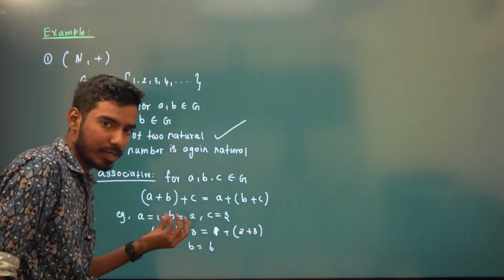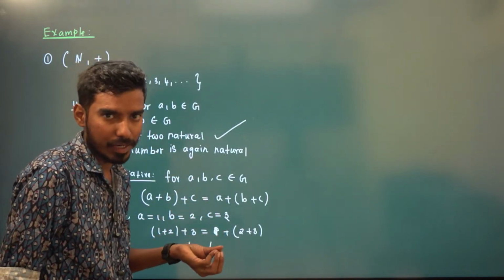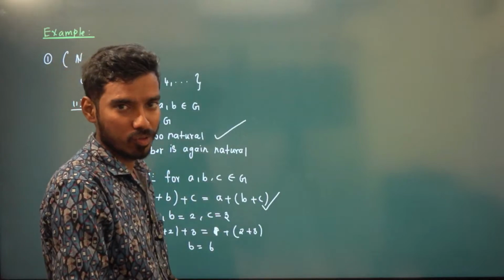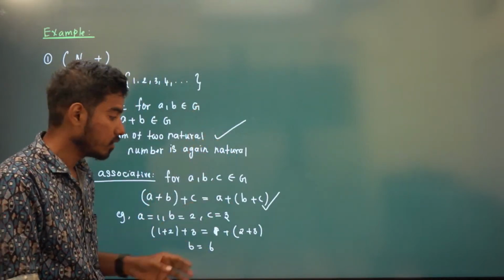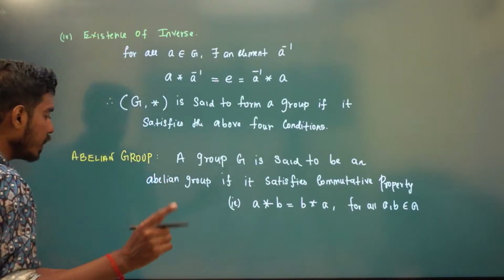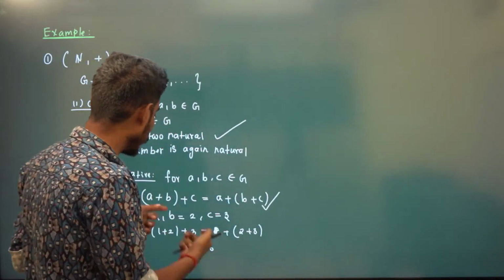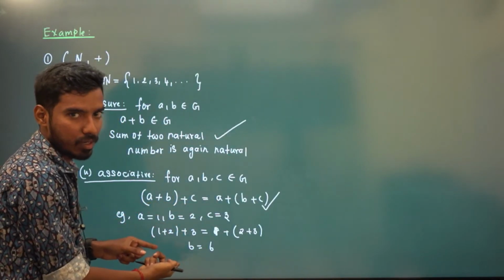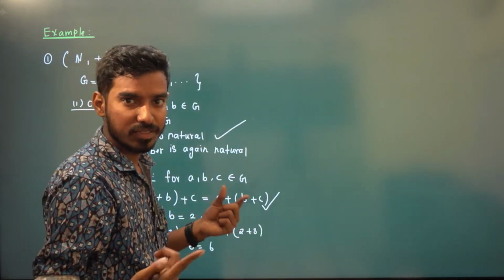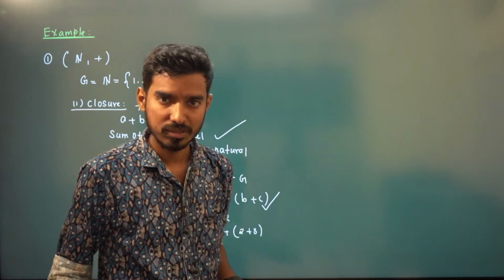Actually, you should not prove it like this. I'm taking some particular A, B, C, but it has to be true for all A, B, C. So from an exam point of view, I'm just telling you to approach it by this method. You just say it is naturally true, since it is an infinite set, by definition it has to be true for all A, B, C. Here I have taken only one A, B, C, and with this we cannot say it is true for all. You cannot prove it for all A, B, C, so you have to generalize. You just say it in words, that is enough.